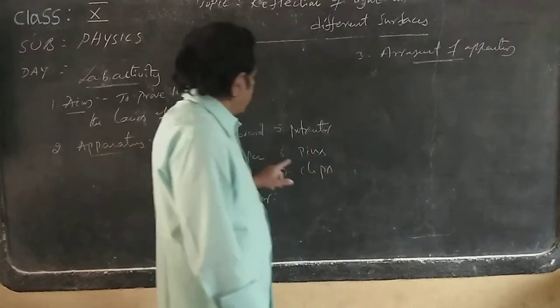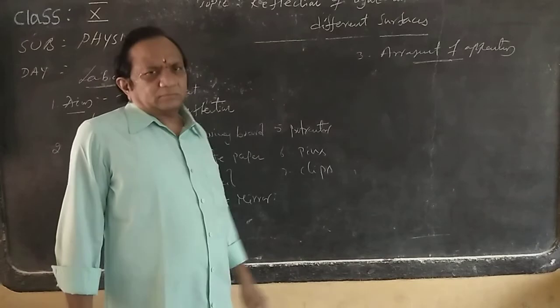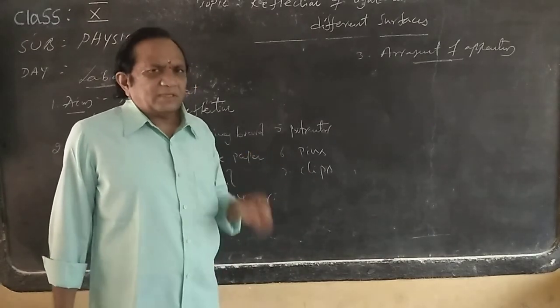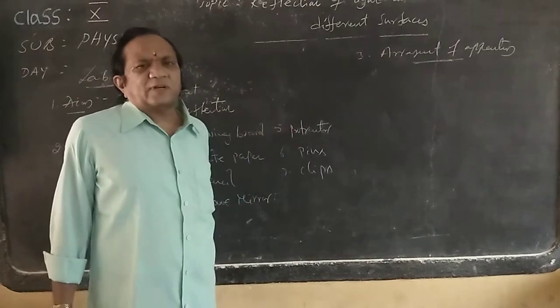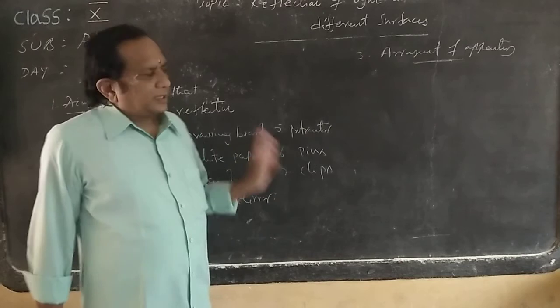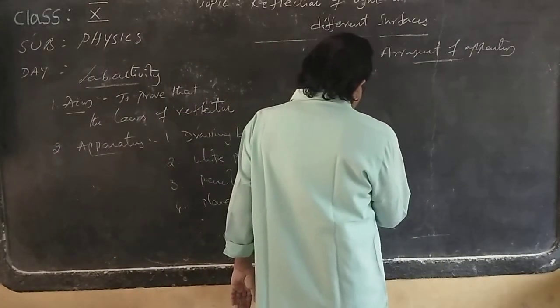By using these clips, or otherwise by folding and using pins, the white paper is fixed to the drawing board. The next step is to draw one line.